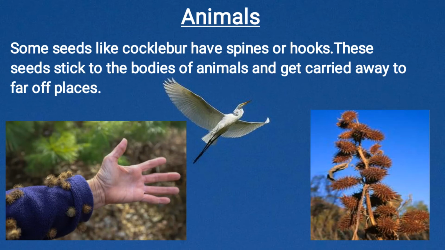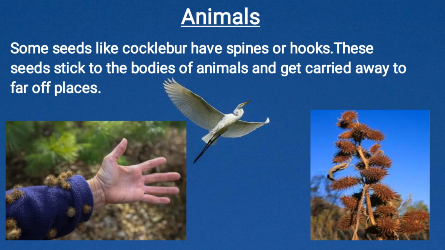Dispersal happens through animals. Some seeds like cockleber have spines and hooks. These seeds stick to the bodies of animals and get carried away to far off places, which means animals may carry some seeds and bury them. Some seeds stick on the body.